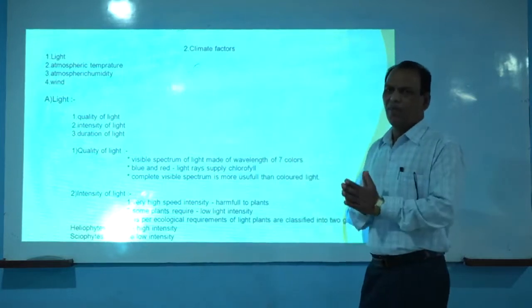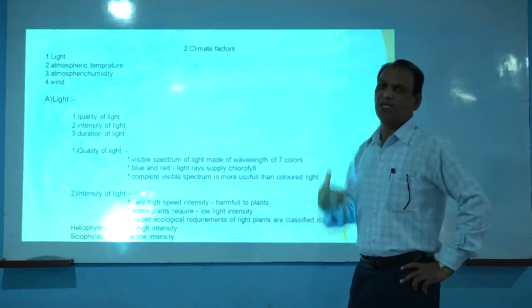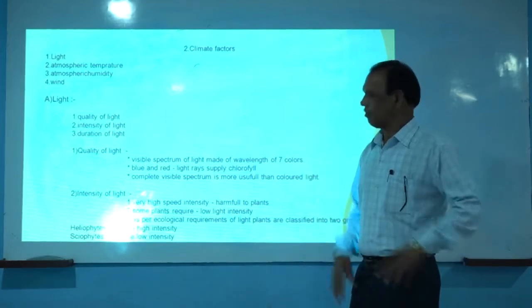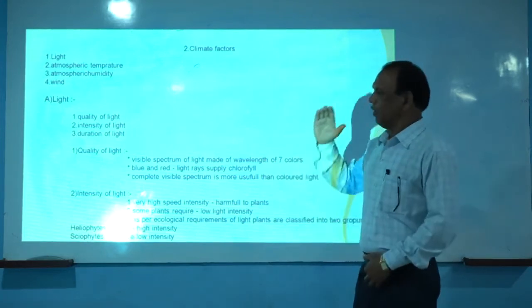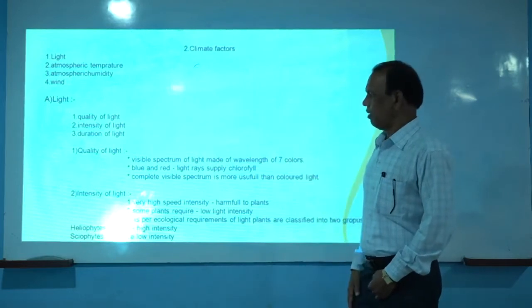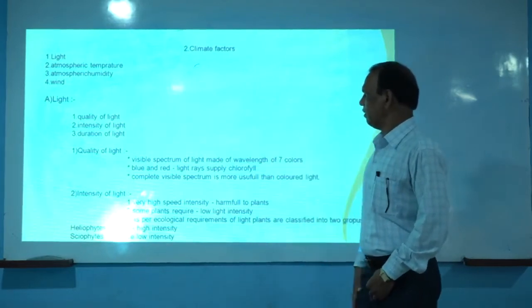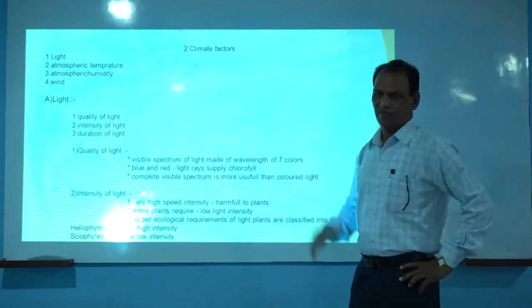If we see the visible spectrum of light, the light which comes from the sun towards the earth's surface, it is made up of 7 different wavelengths of rays.